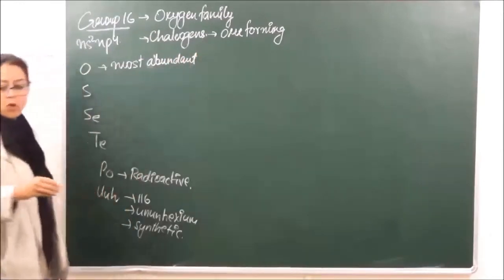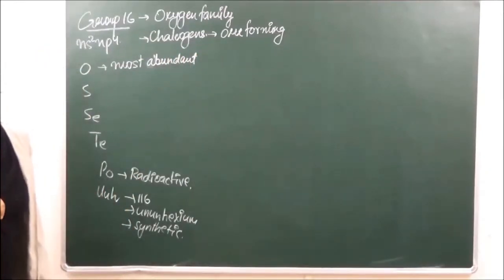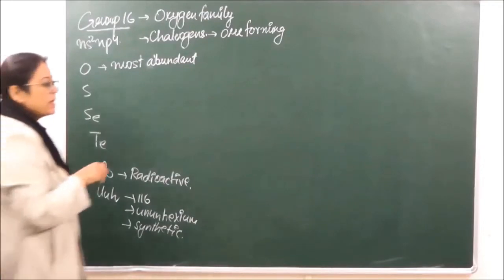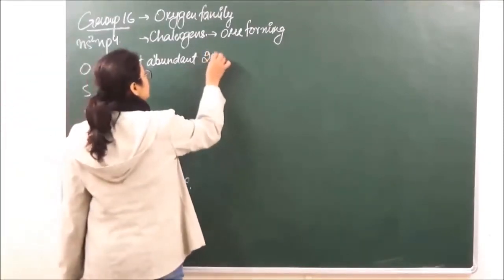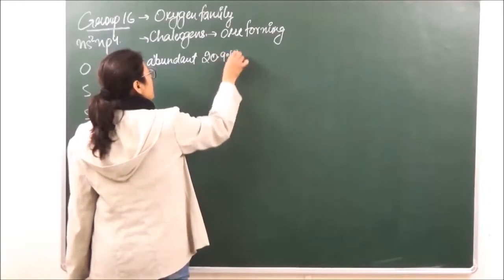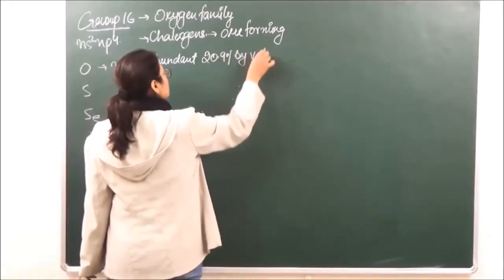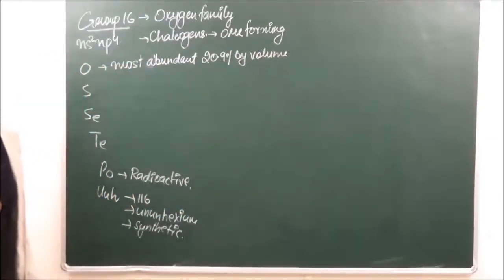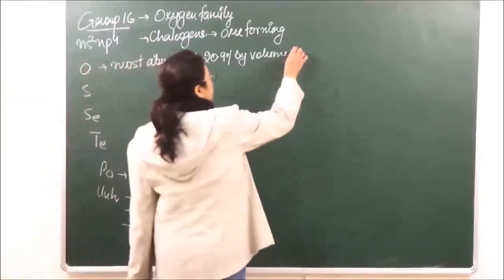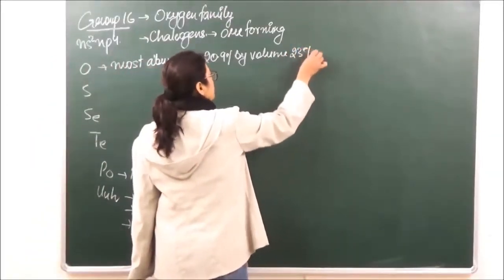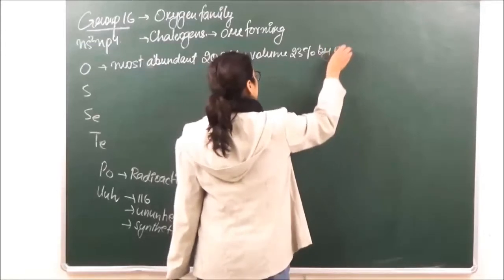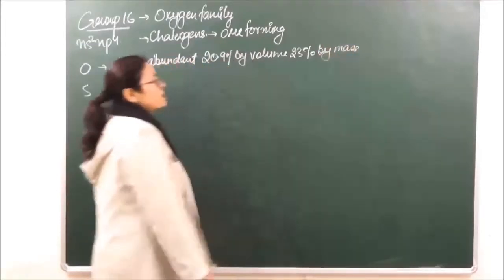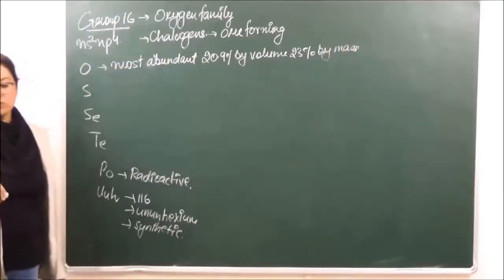Oxygen is the most abundant element and it forms approximately 20.9% by volume and approximately 23% by mass of the atmosphere. ठीक है?